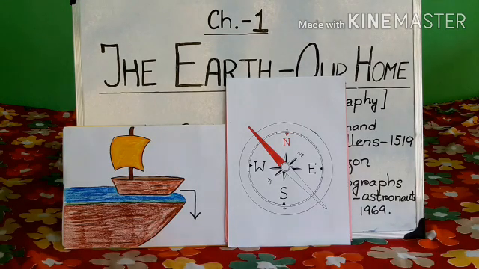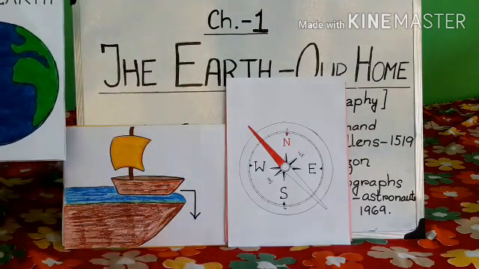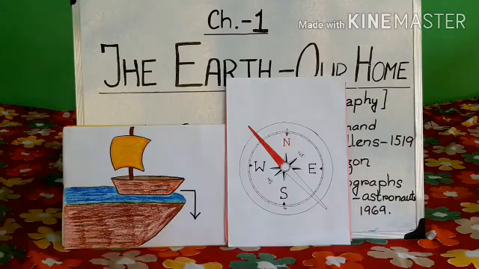Magellan Ferdinand travelled with his ship. He had travelled all the way around the earth with the help of the magnetic compass. He could prove that the earth is not flat but it is round, as we see, isn't it? It is round.